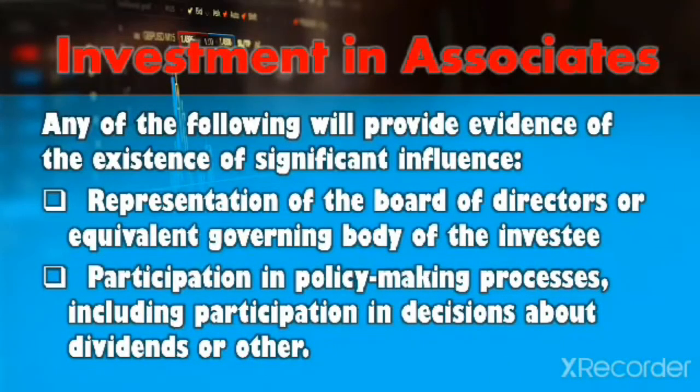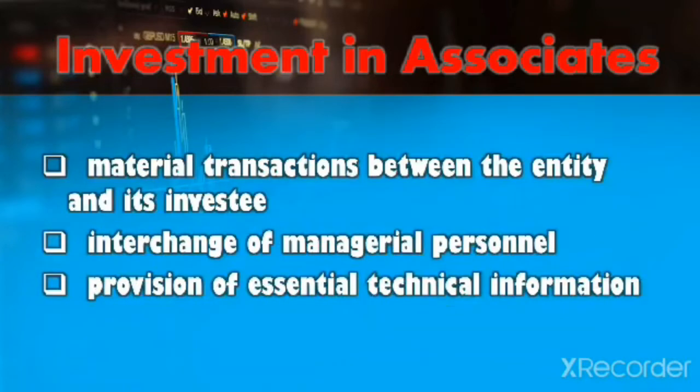Any of the following will provide evidence of the existence of significant influence. First, representation on the board of directors or equivalent governing body of the investee. Second, participation in policy-making processes, including participation in decisions about dividends or other distributions. Third, material transactions between the entity and its investee. Fourth, interchange of managerial personnel. And fifth, provision of essential technical information.